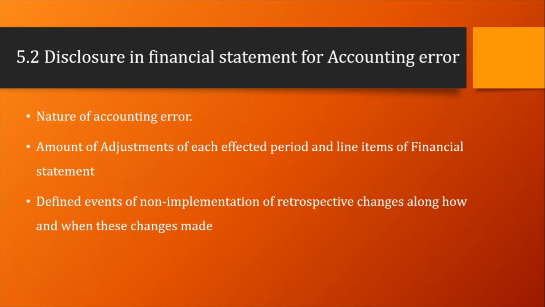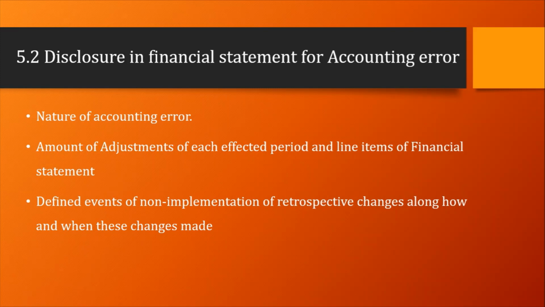So 5.2, disclosure in the financial statement for prior period errors. First of all, the nature of the prior period error, and for each prior period presented, the amount of correction related to each line item affected. In case retrospective adjustment is not practicable, define those circumstances which exist on the day which make it compulsory for the management to not make retrospective restatement.